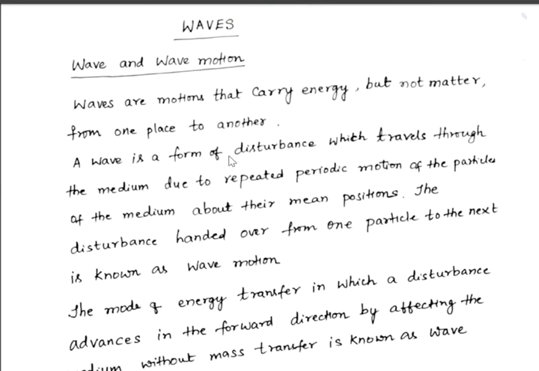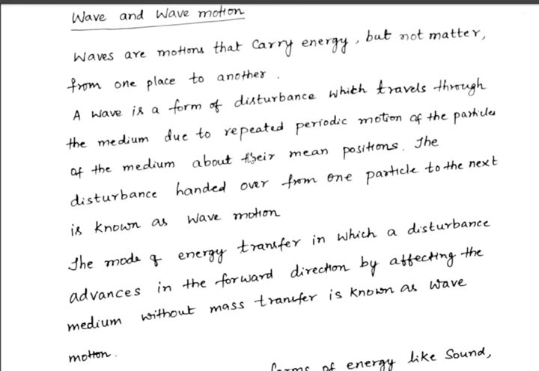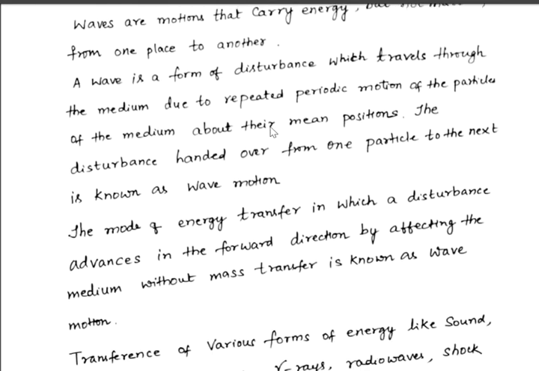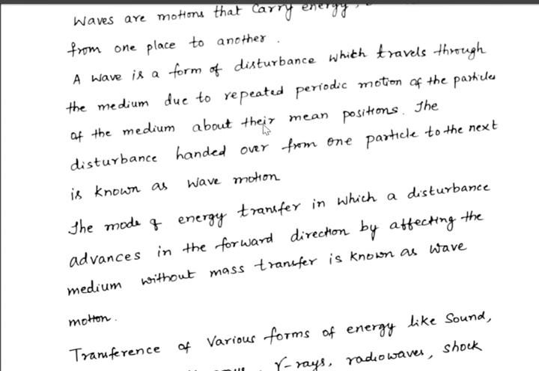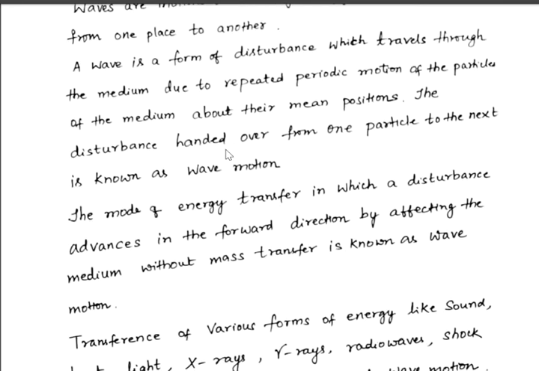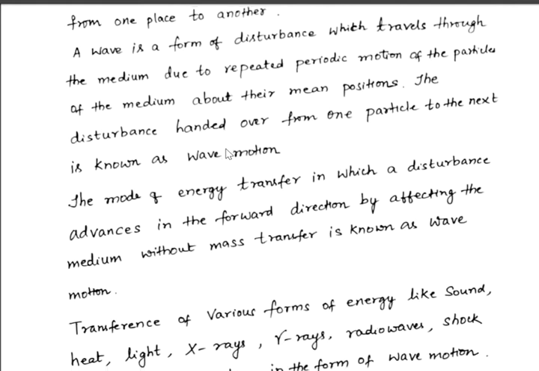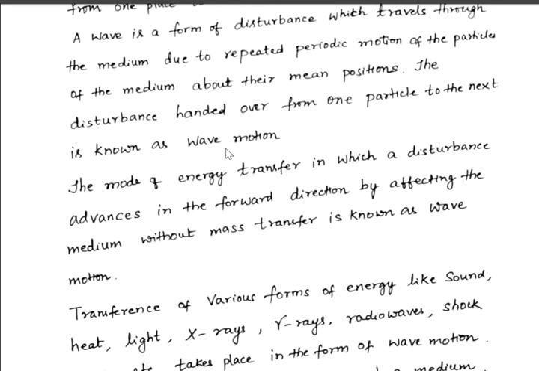A wave is a form of disturbance which travels through the medium due to repeated periodic motion of the particles of the medium about their mean positions. The disturbance is handed over from one particle to the next. We call it wave motion.